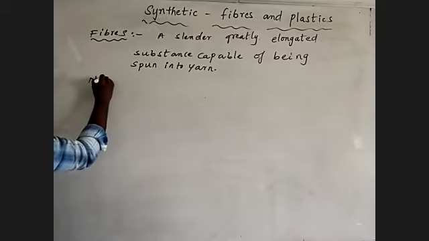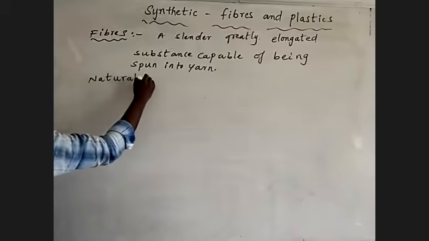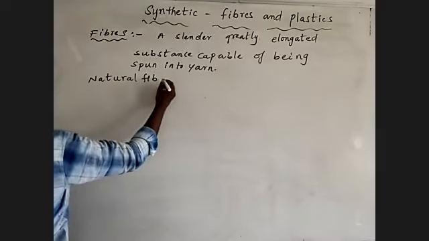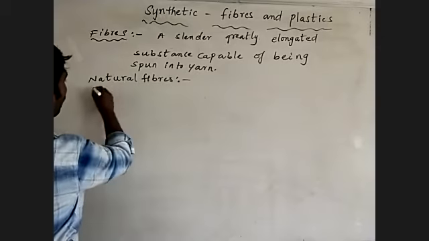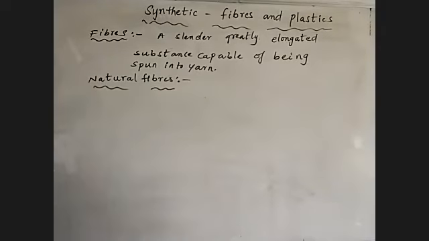Let's talk about natural fibers. What is the meaning of natural fibers?